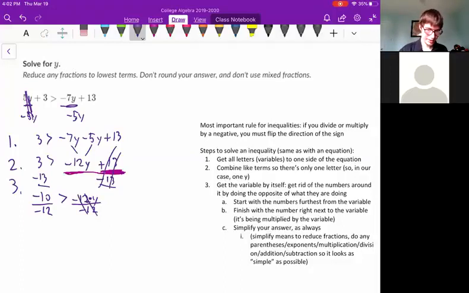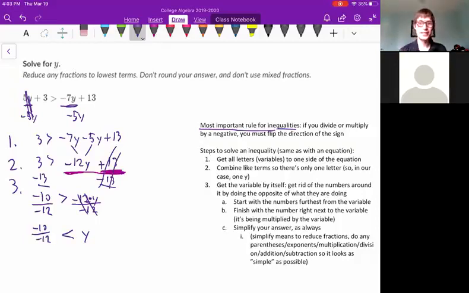That becomes just y. But here's an important rule. I hope you haven't forgotten it. It's easy to miss this. It's the most important rule for inequalities. Again, if you divide or multiply by a negative, we have to flip the direction of the sign. And what we've just done is divide by a negative. So we're going to flip that sign to be a less than. Okay. So that leaves us with negative 10 over negative 12 is less than y.